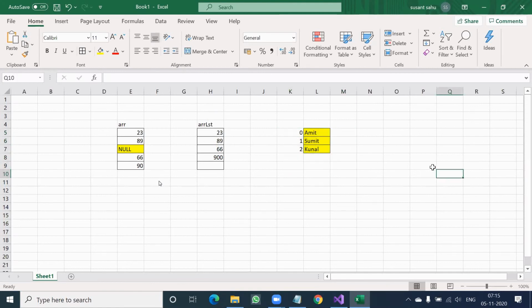If I made it descending order, then maybe Sumit came up and Amit came down. That time you don't ask me whether the index will be the same. That is the disadvantage in array, and in array list also. But if you have key value pair, imagine Amit's roll number is 1007, Sumit's roll number is 1009, and Kunal's roll number is 1000.